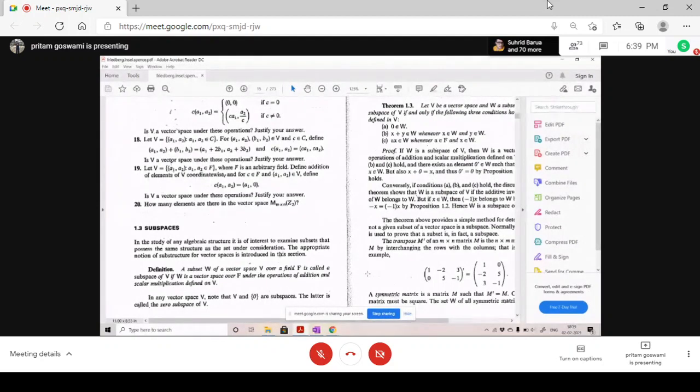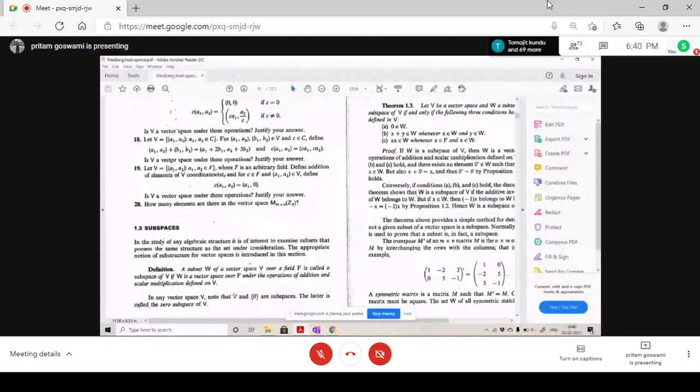Which portion should I repeat? The definition or the example? The example. Okay. Suppose V is a vector space over a field F. I can call V a subspace of itself. V is a subset of itself, or not? So V is also a vector space.